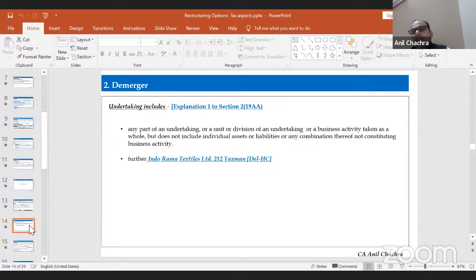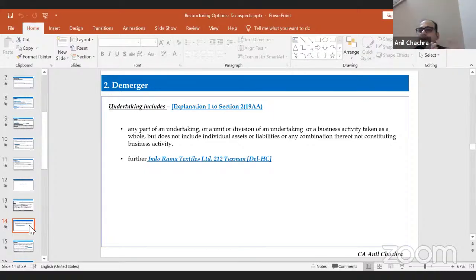Undertaking has been defined in the section itself. Undertaking means any part of an undertaking, or a unit or division of an undertaking, or a business activity taken as a whole, but doesn't include individual assets or liabilities or any combination thereof not constituting a business activity.